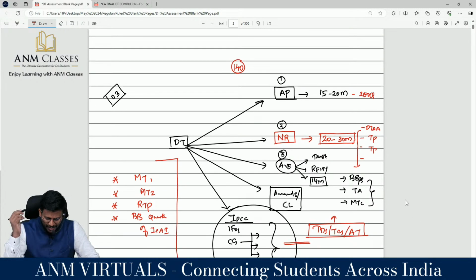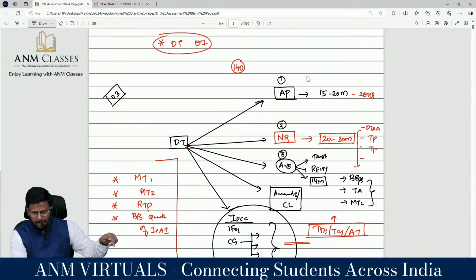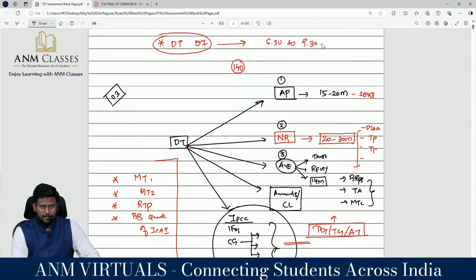With regard to my regular students, my crash students or my ANM virtual students, my dear lovable students, to check yourself, we have set a direct tax CA final examination on this 7th. It will be conducted in the morning, from 6:30 to 9:30. So, these 3 hours, if possible, come and write at ANM classes. We'll be providing you the question paper and answer paper, sit and write.